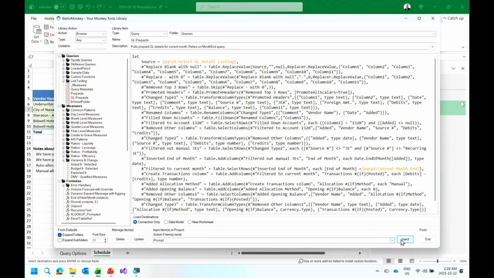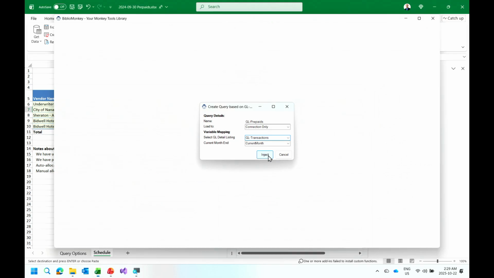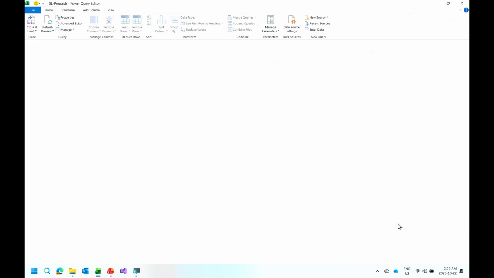So here's what I'm going to do, I'm going to say Inject. And it says, okay, cool, what do you want to call this one? GL Prepaid is a good name. Where do you want to load it? Connection only is fine. Where is your GL listing? This is the prompt that I wrote, so I'm going to say GL Transactions. What's the current month end? So it's the current month. We're going to say Inject. So it's now going to inject this query into my workbook.